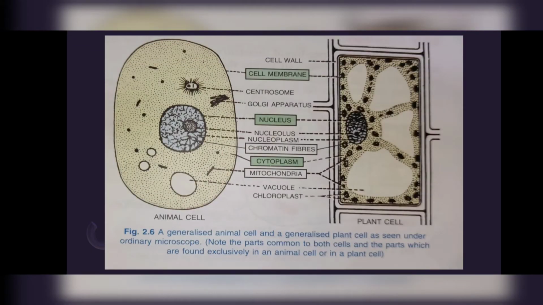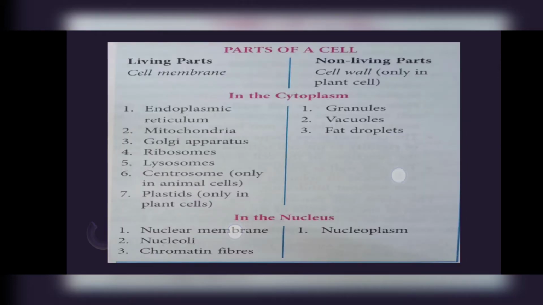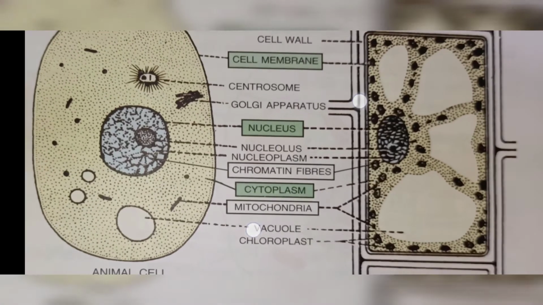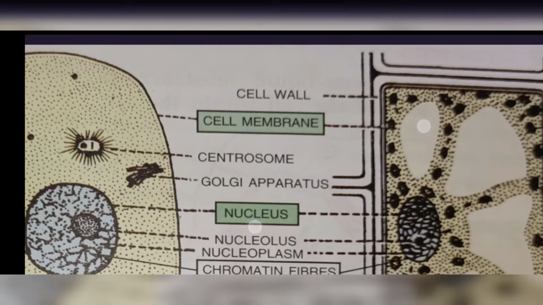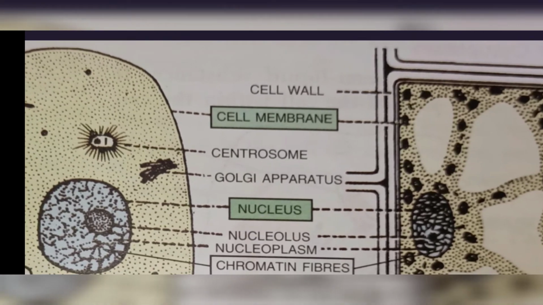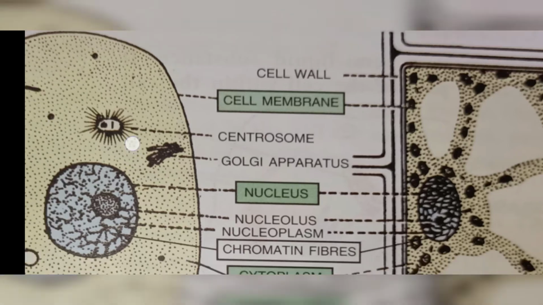Sorry, I'm really sorry, there is some disturbance, but I have to manage. So you can see cell wall is present only in plant cell. Animal cell does not contain cell wall, because cell wall is non-living. If we have or we don't have it, it does not matter.